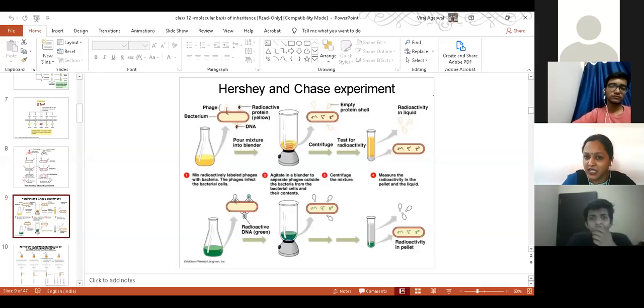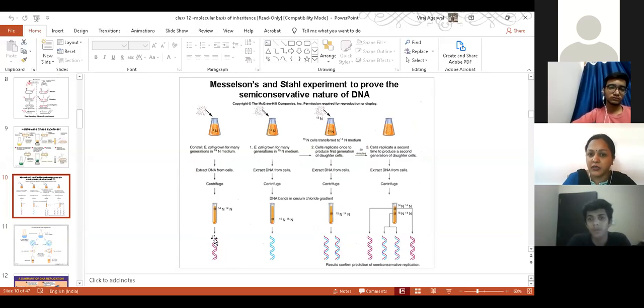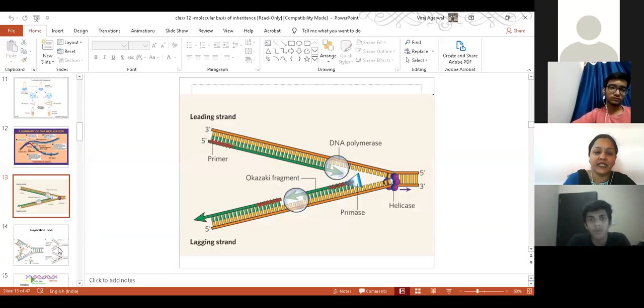Radioactivity was present in the liquid. In which case? It will be found in the liquid where the protein coat was radioactive, and where the DNA was radioactive, there radioactivity will be seen in the pellets. Okay, then after this comes the Meselson and Stahl experiment.